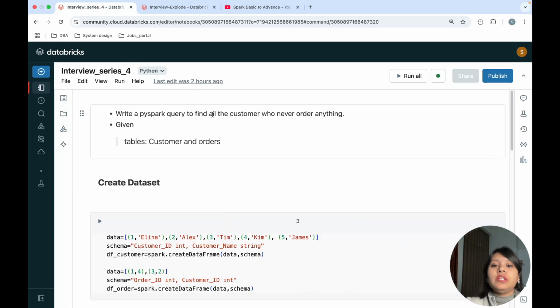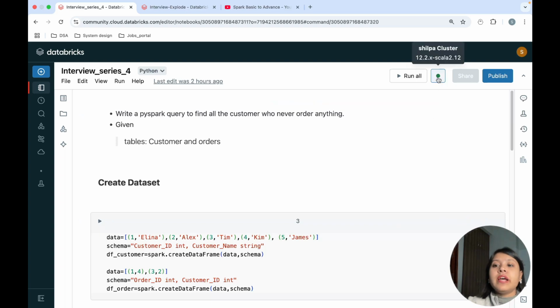In today's interview question, I have a customer table and an orders table. In the interview, they may ask you to write a PySpark query to find all the customers who never order anything. There could be a customer table, a dimension customer table, and an orders table, in which all the details of the orders are present. What you need to do is find the customers who never ordered anything, right? So how can you solve this question? Let's start with it.